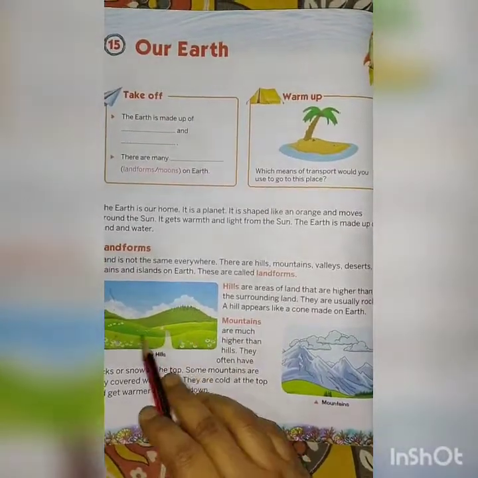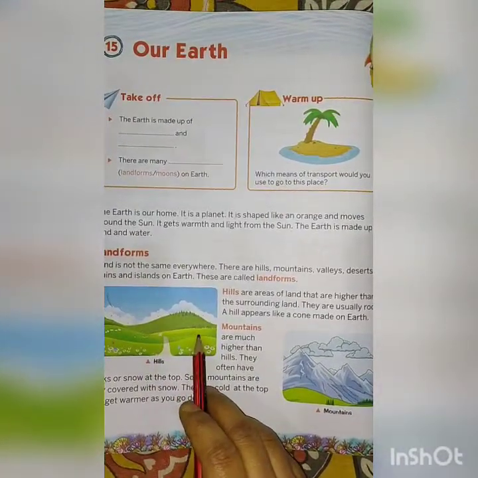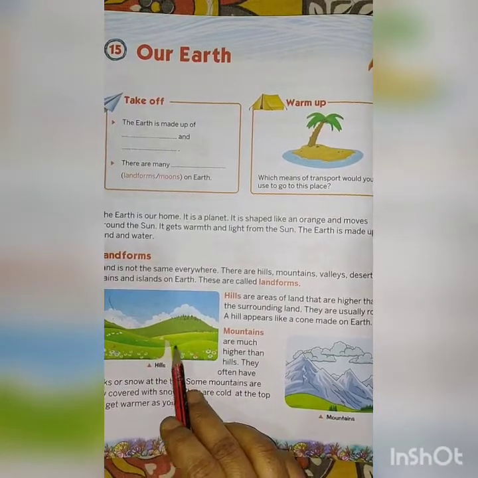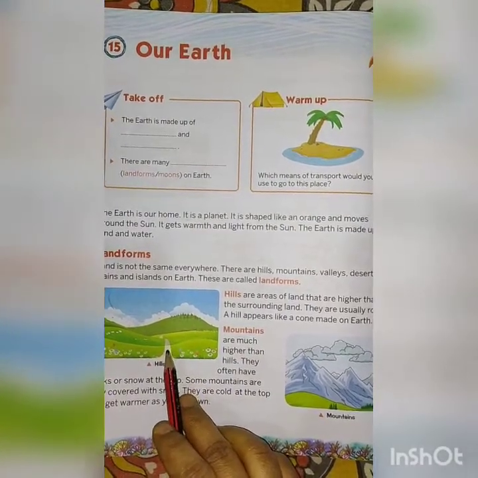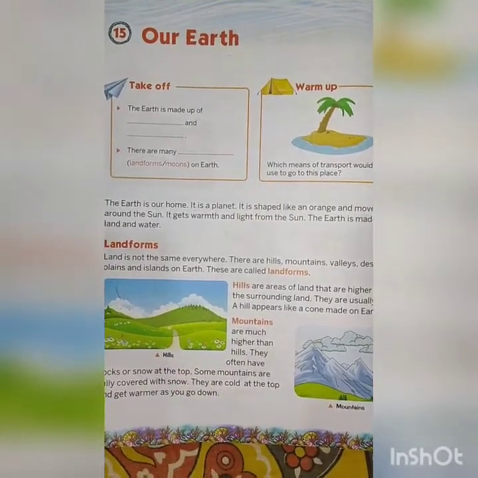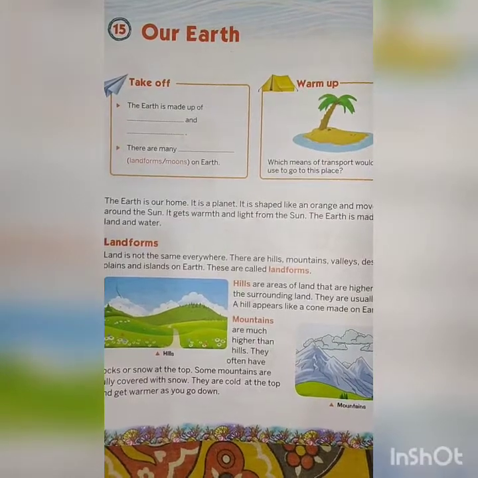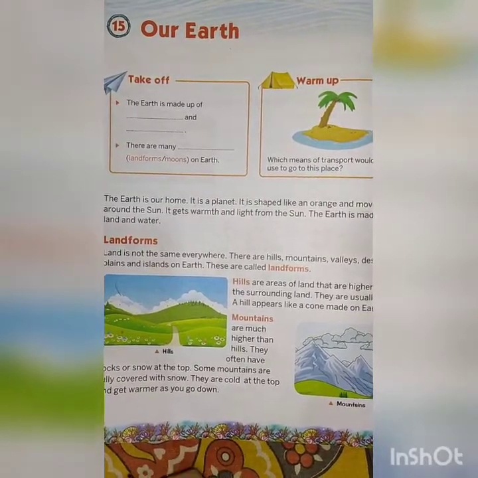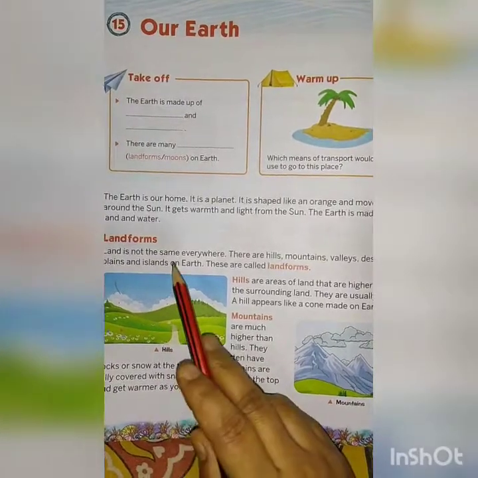These are the land. जहाँ हम घर बनाते हैं, जहाँ हम रहते हैं, पानी में नहीं रह सकते ना, we live on land, that's why it is called landforms. Land mass means where we can build houses, roads, land instead of water. That is called landforms.